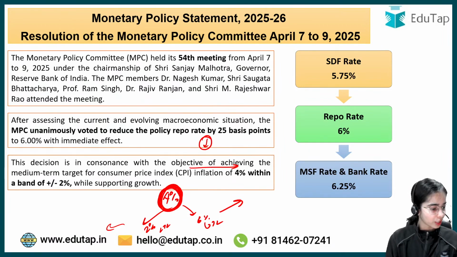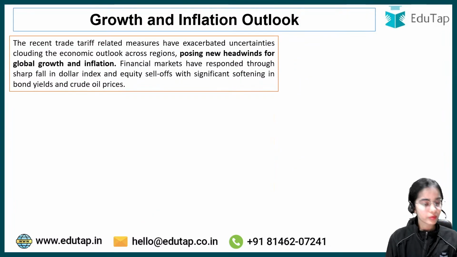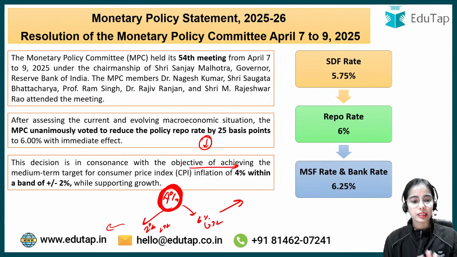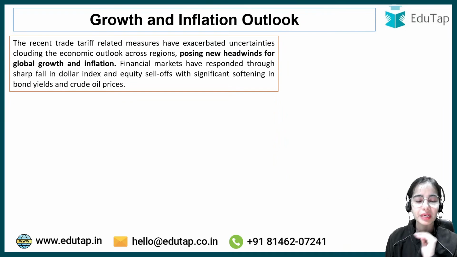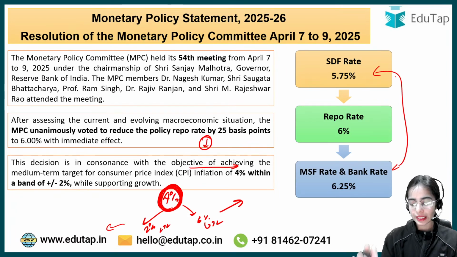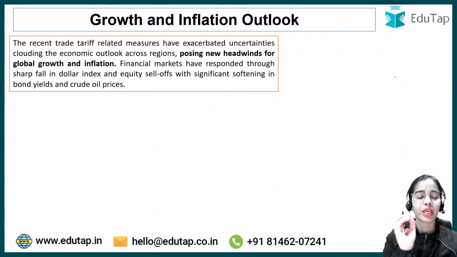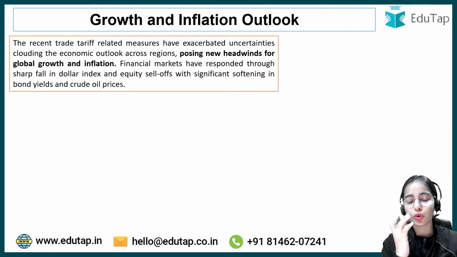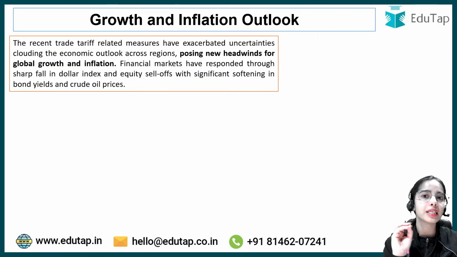Any confusion till now? So I hope this is clear till now. I have given you the basic idea of the different terminologies also, but this is from the static point of view. You have to get more knowledge in the static, but I have given you the brief idea. Now coming to the growth and inflation outlook, here you have to be more attentive, because here you will understand why the RBI is decreasing the repo rate.